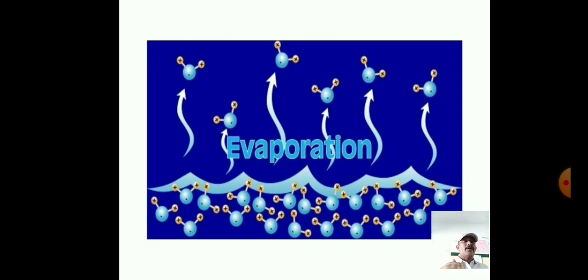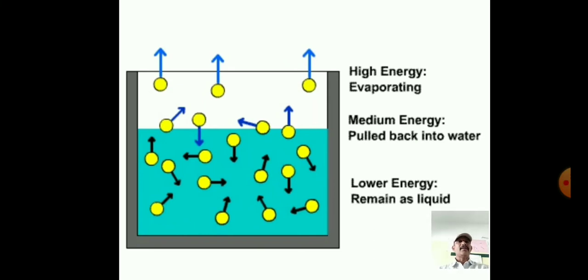Evaporation takes place when a liquid changes into vapor at any temperature below its boiling point. I think you understood this figure of evaporation. Next, take water in a tank; we will see three energy phases. The first is a high energy phase, the second is a medium energy phase, and the third is a lower energy phase. So we see three phases in the tank.